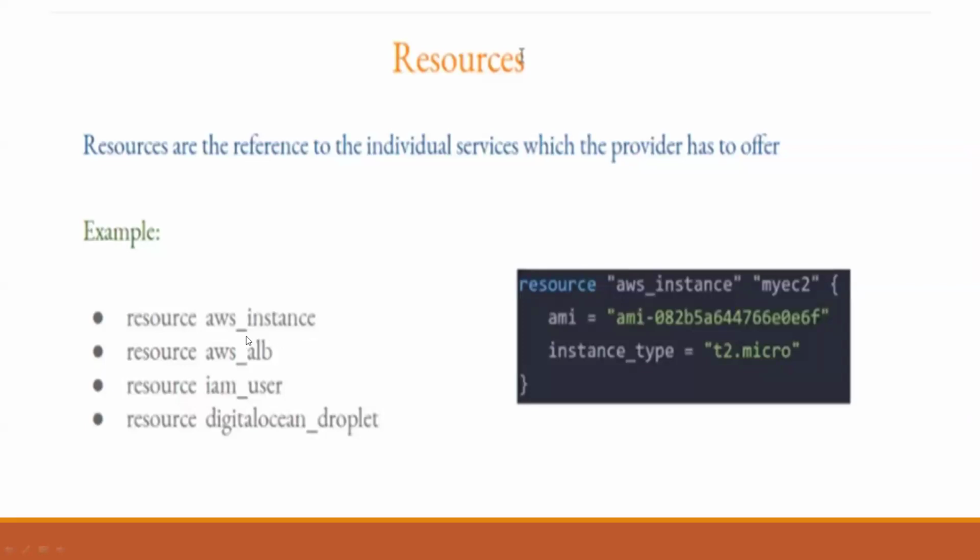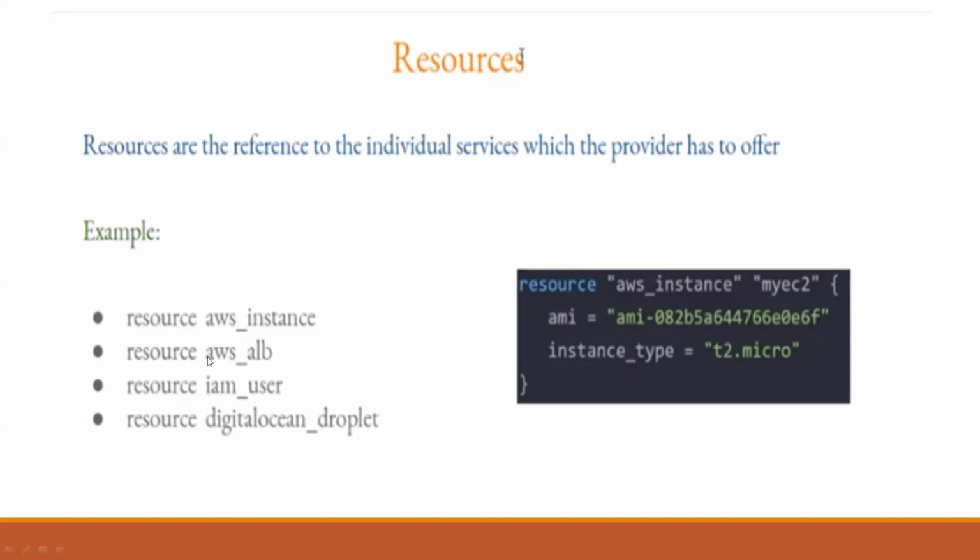So what is a resource? Resources are references to the individual services which the provider has to offer. aws_instance is a resource, and aws_alb is a resource.